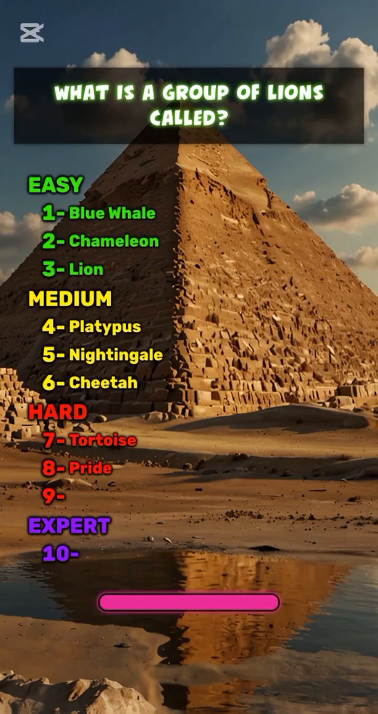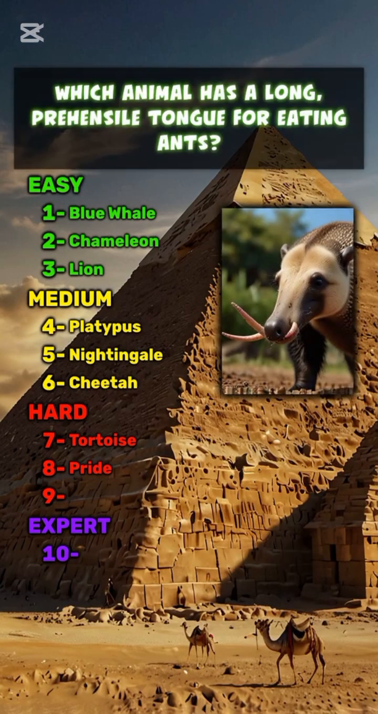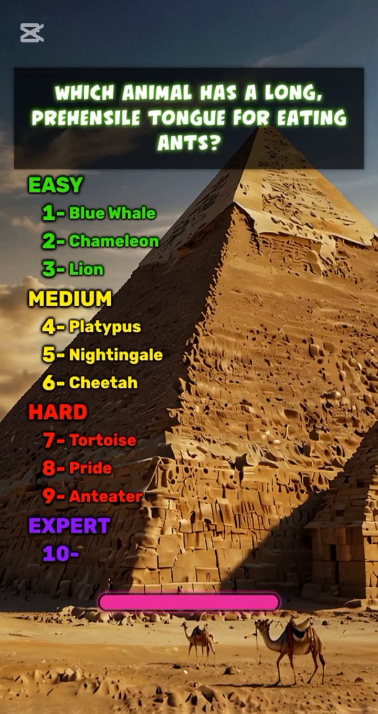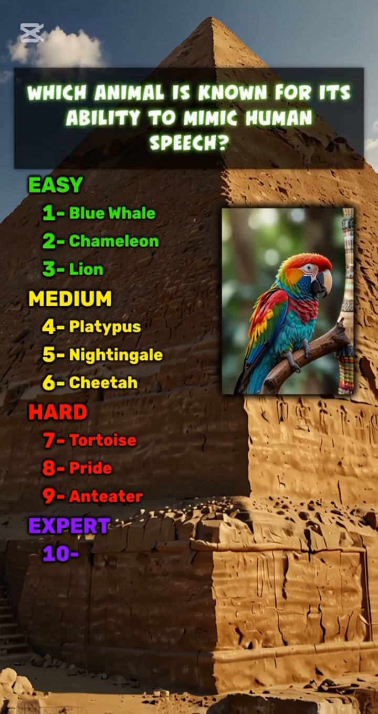Pride. Which animal has a long, prehensile tongue for eating ants? Anteater. Which animal is known for its ability to mimic human speech? Parrot.